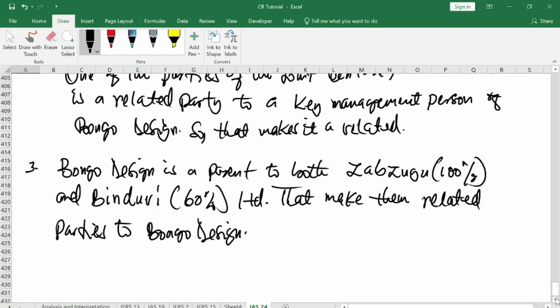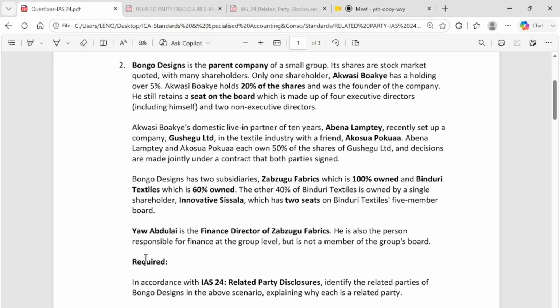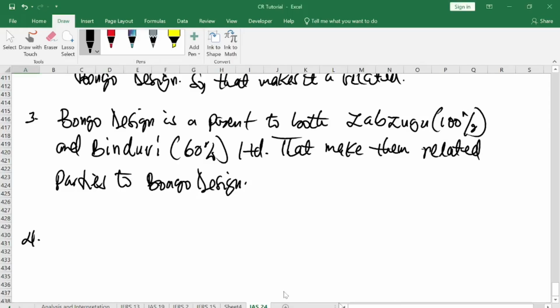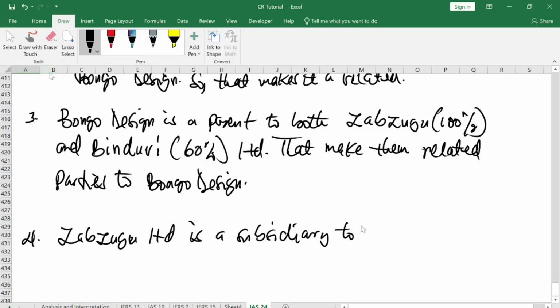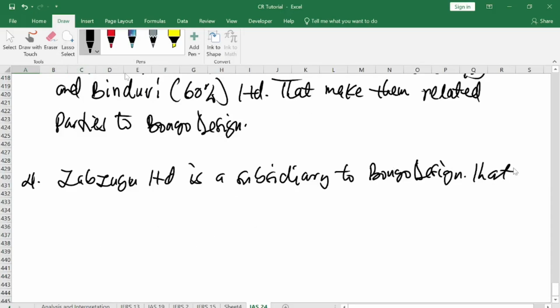So let's go to the fourth paragraph. The fourth paragraph is about a finance director to Zabzugu, and Zabzugu is already a subsidiary to Bongo Design. So it's a related party through the manager. So now you say that Zabzugu Limited is a subsidiary to Bongo Design.